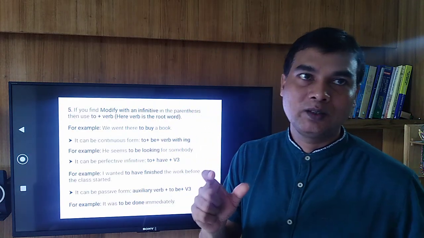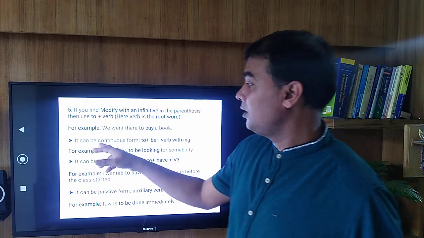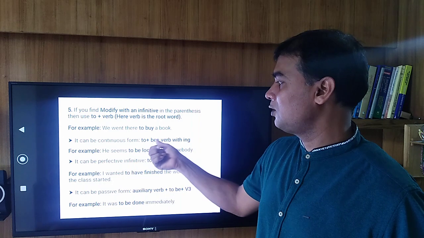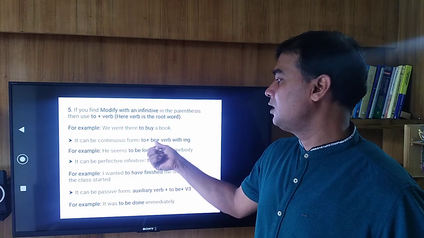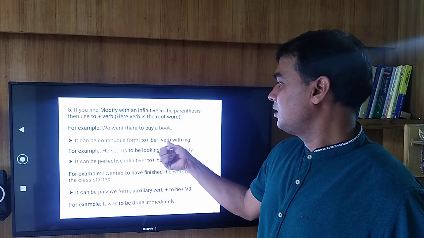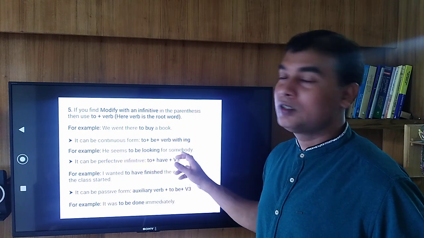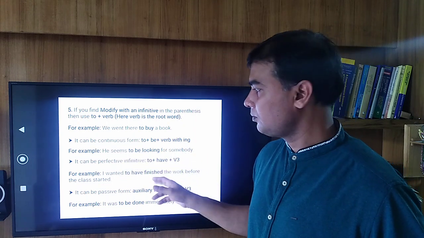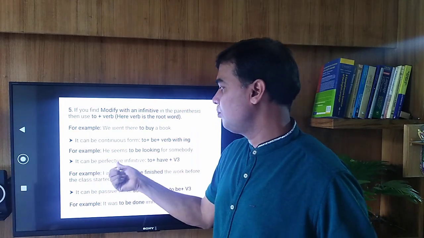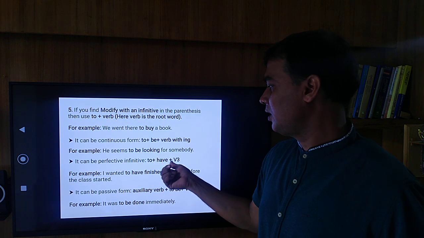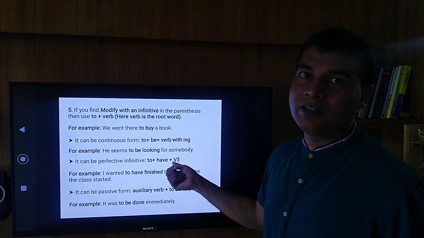And one thing you should remember, an infinitive can be in continuous form, and in that case the structure would be to plus be plus verb with ing. For example, he seems to be looking for somebody. Again, it can be a perfective infinitive. That means to plus have plus the past participle form of verb, that means verb 3.